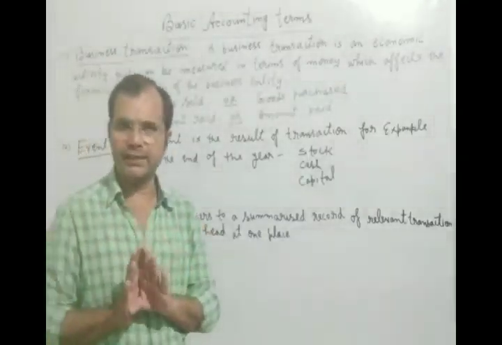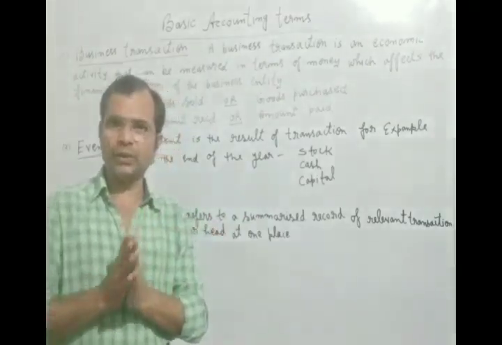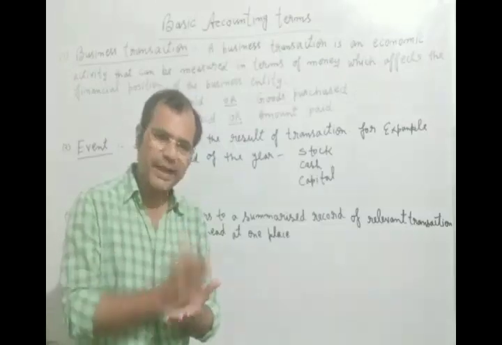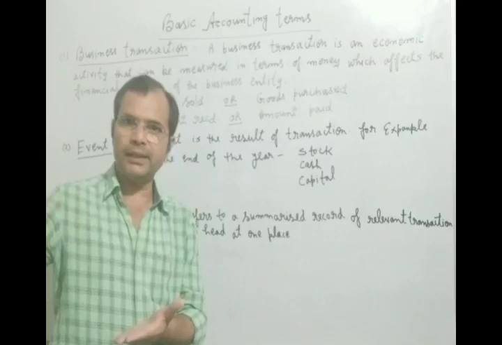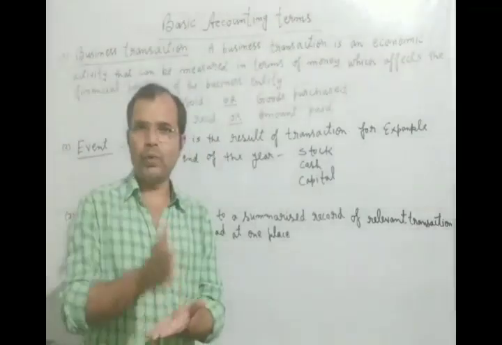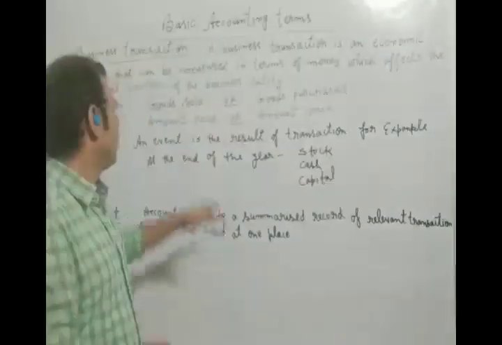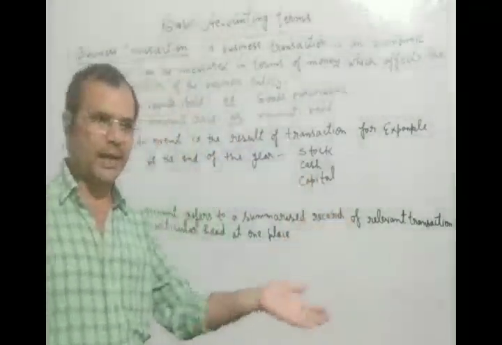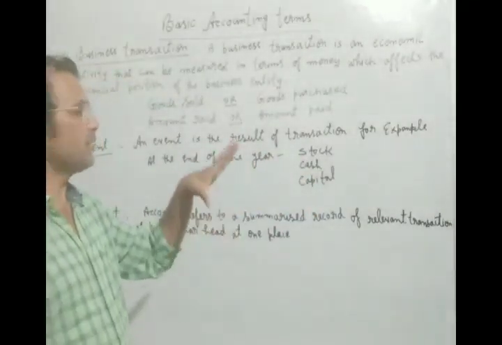These are not the events, because we are not doing sociology, we are doing accounting. The literal meaning is otherwise, but this is an accounting term. So an event is the result of a transaction. Whatever transaction has been done, after that, what is the result?